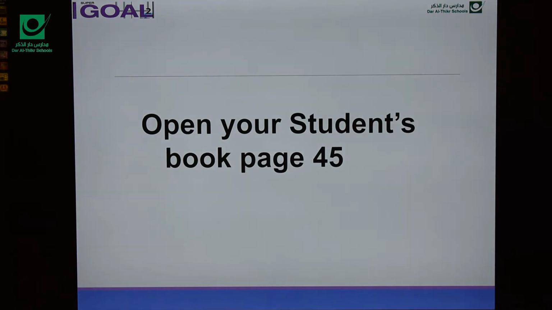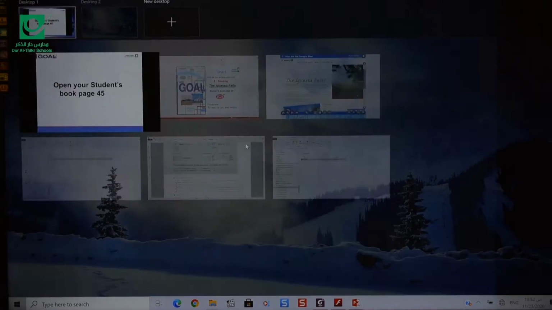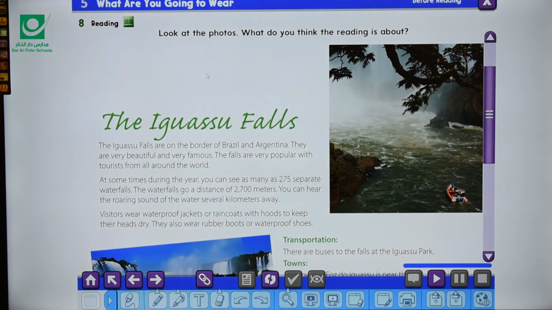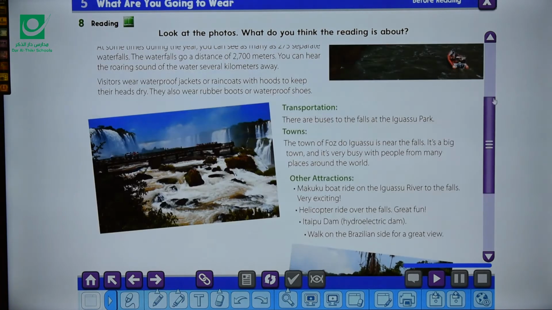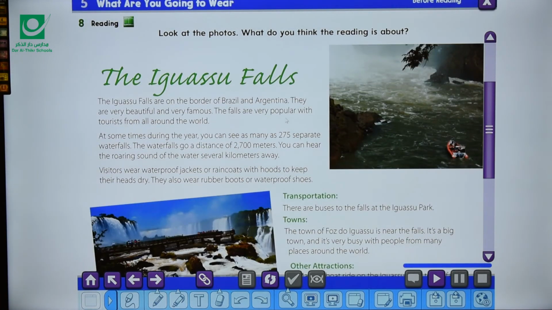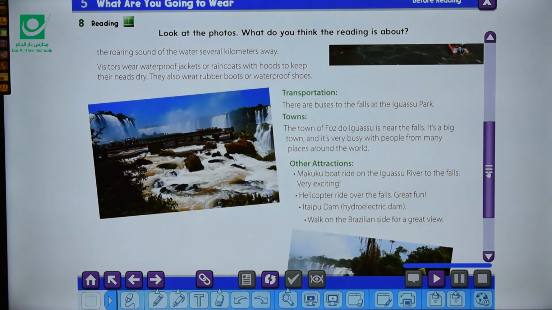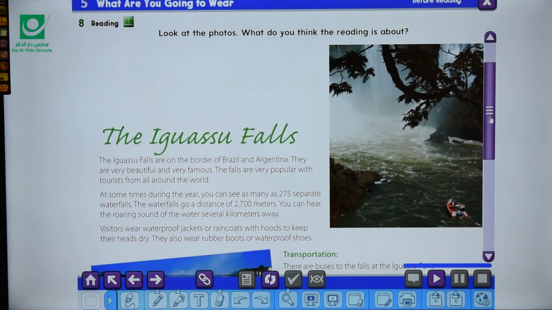Now go to your book, page 45. Okay. Look at the photos here. What do you think the reading is about? As we mentioned, this reading is about waterfalls. Exactly. I want you to listen to this reading. Please listen and follow. After that, we have some questions. You're going to see the words that we have already mentioned in the text here. So are you ready? 1, 2, 3.